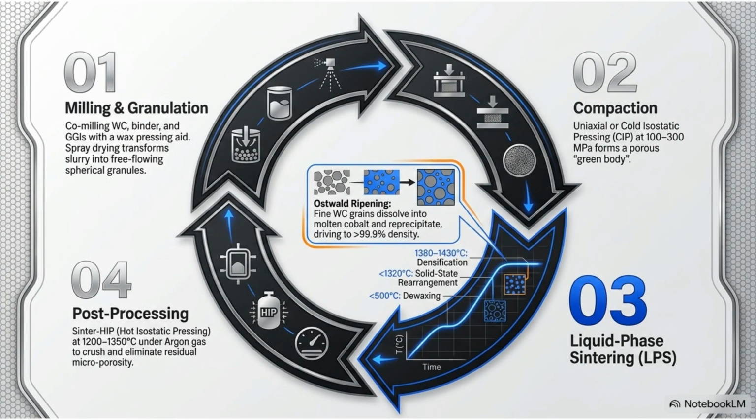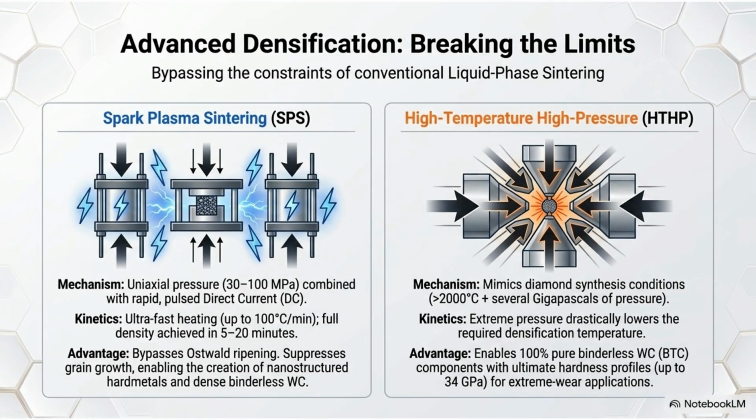The manufacturing cycle involves milling, granulation, compaction into a green body, liquid phase sintering, and post-processing. A key mechanism here is Ostwald ripening, where fine grains dissolve and reprecipitate to drive density above 99.9%. To bypass the limits of conventional sintering, advanced methods like Spark Plasma Sintering and high-temperature, high-pressure processing are used.